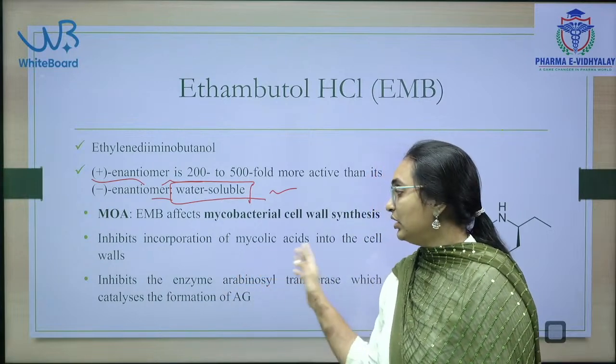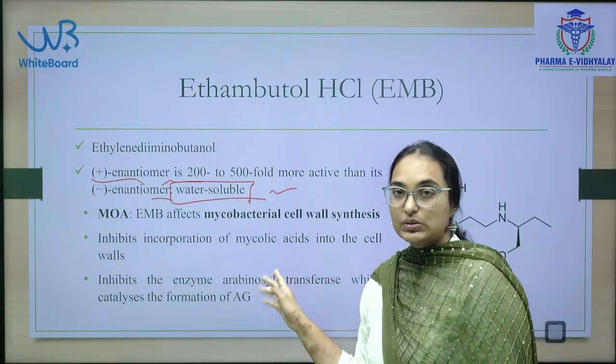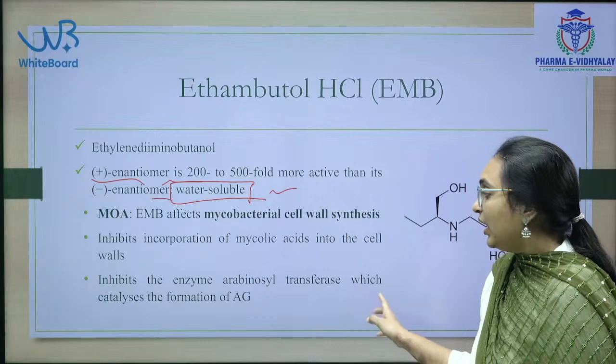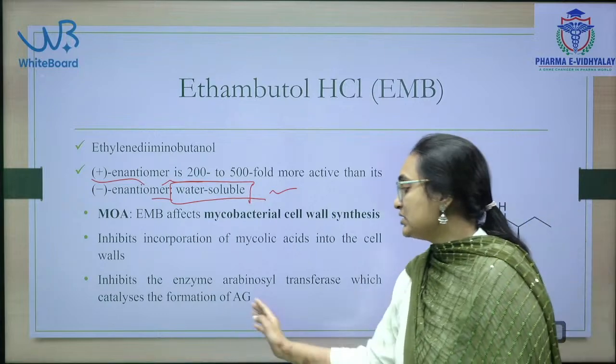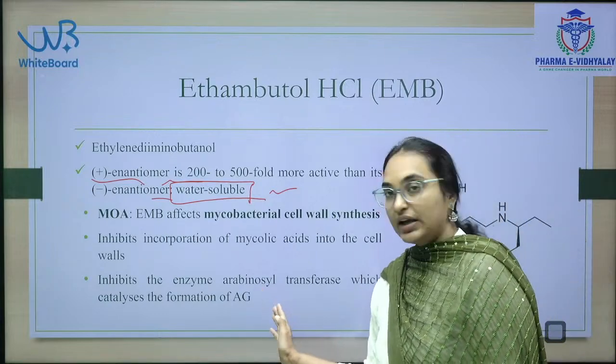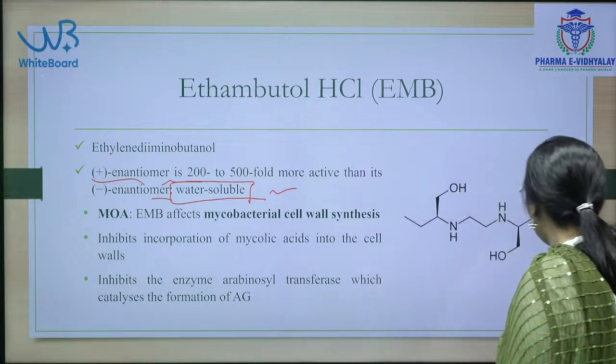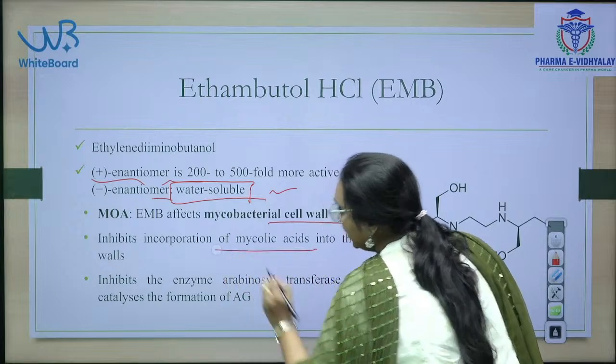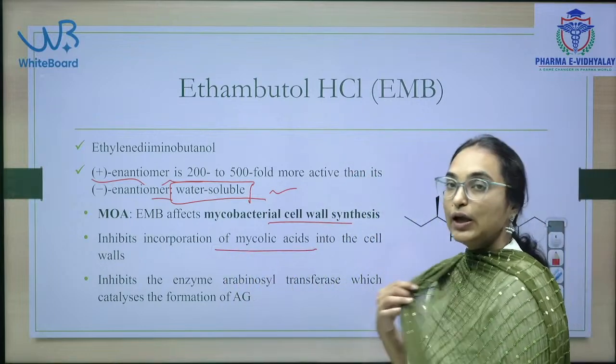Most of the drugs will inhibit the cell wall synthesis by targeting this mycolic acids only, and inhibits the enzyme arabinosyl transferase, which catalyzes the formation of arabinosyl galactan layer. So, main action is inhibiting the cell wall synthesis by inhibiting the mycolic acids incorporation.